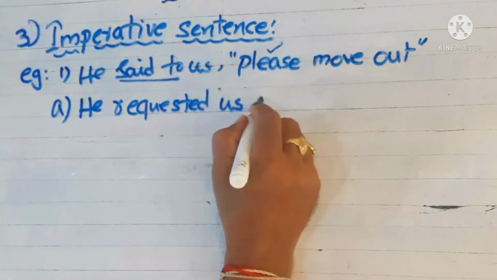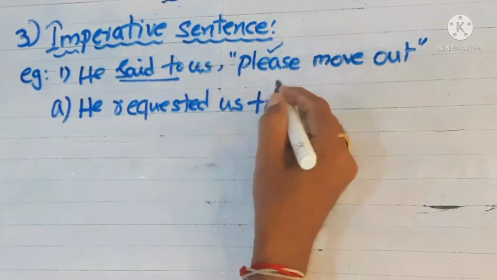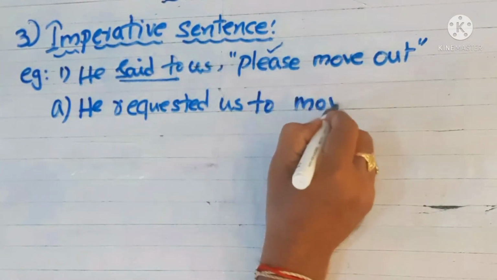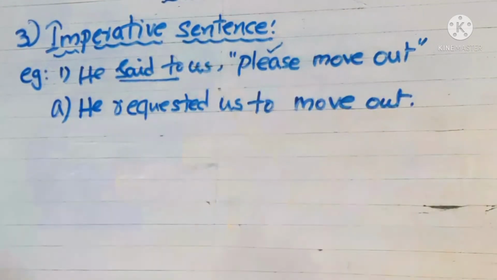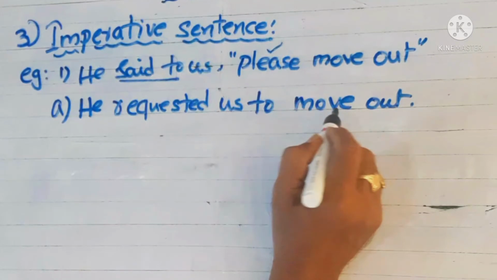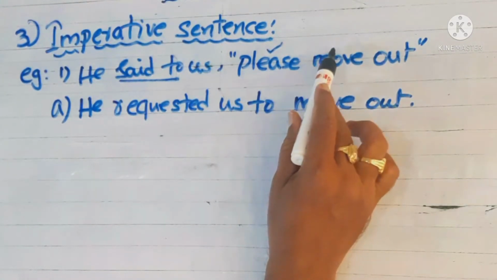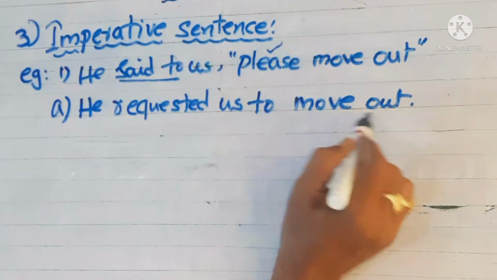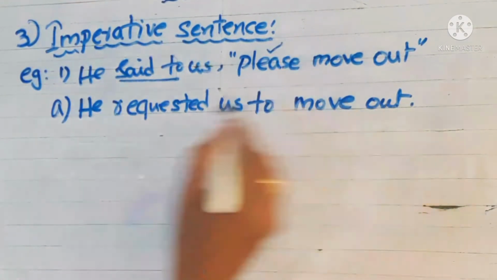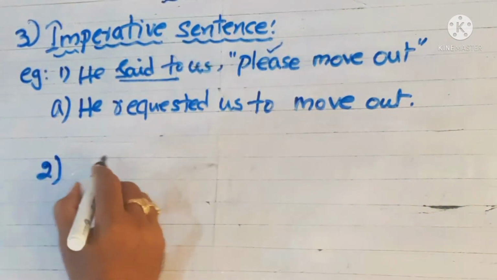What are we using here as a conjunction? To. Move out. You have no need to change the verb. You have to write it in the same position. Here it is present tense, so here also you can write in simple present tense. In this way you can write. We'll go for one more example.